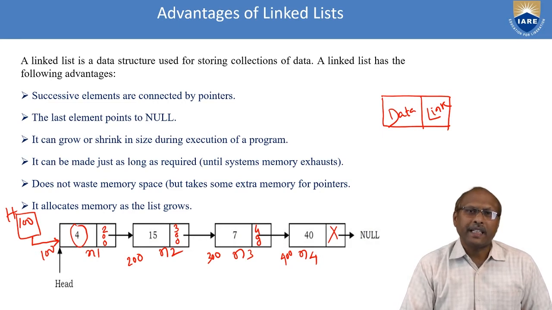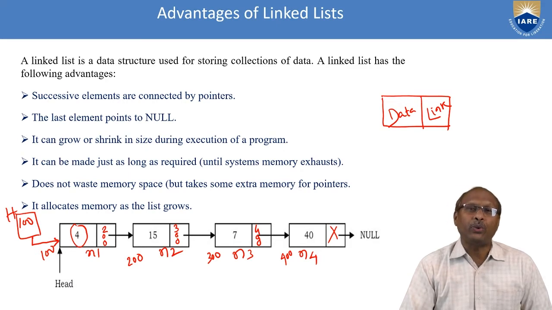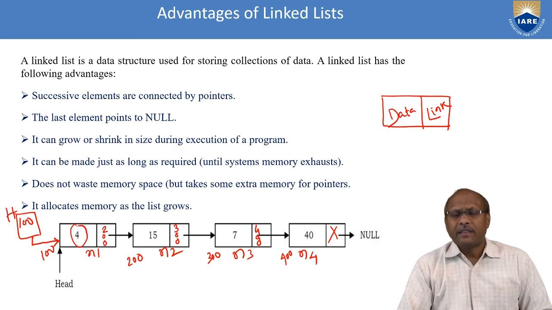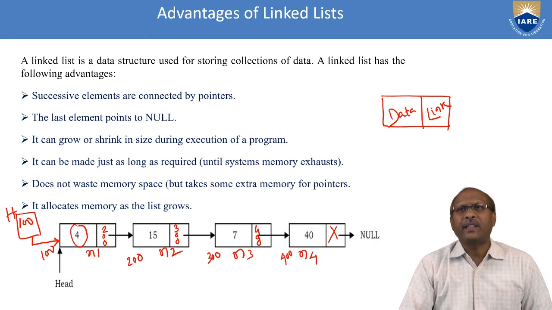Because array is statically bound, whereas in the case of linked list, you can have any number of data. So this is the main advantage in the linked list. It can grow as well as it can shrink. That means you can delete any node, whereas in the case of array, you cannot delete. So the advantage is it can shrink as well as grow automatically as and when you need.